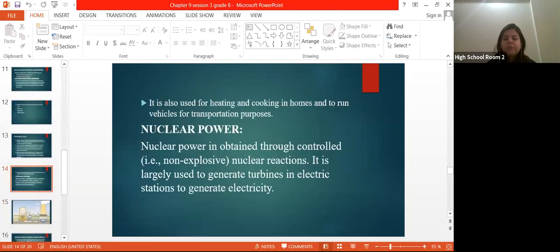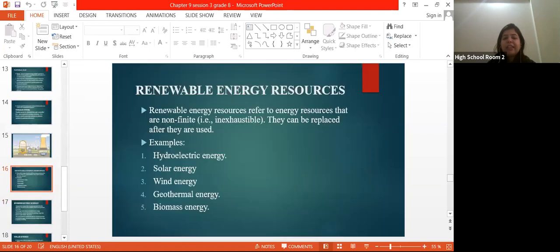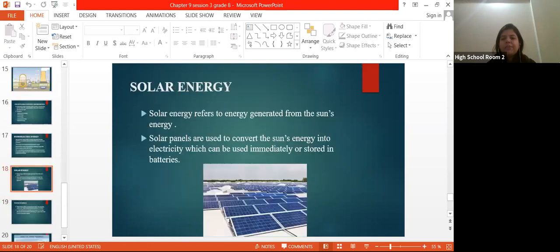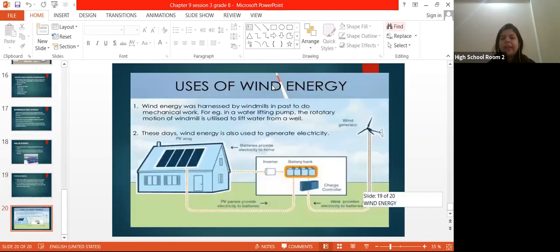Okay, after that we have taken the example of renewable energy resources like hydroelectric energy, solar energy, and the use of all of these energies. You can say what are the factors which affect them, and are they good for the environment or not. All of these things come under the heading of renewable energy resources. Any questions so far? Yes.